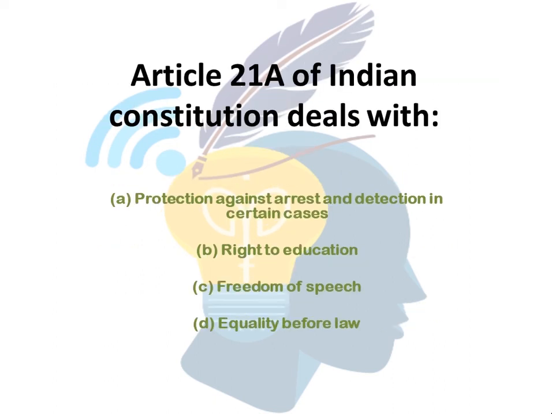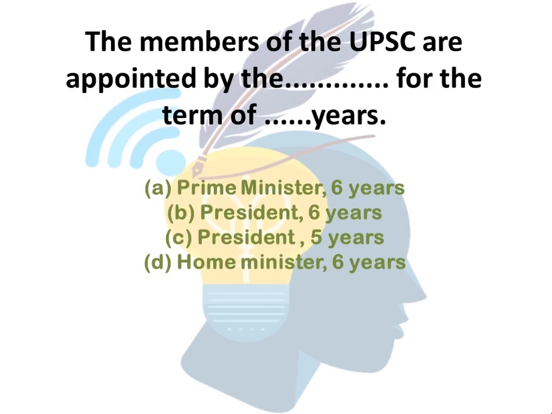The next question is, Article 21A of the Indian Constitution deals with protection against arrest and detention in certain cases, right to education, freedom of speech, equality before law. So the correct option is option B, right to education. Article 21A deals with right to education.